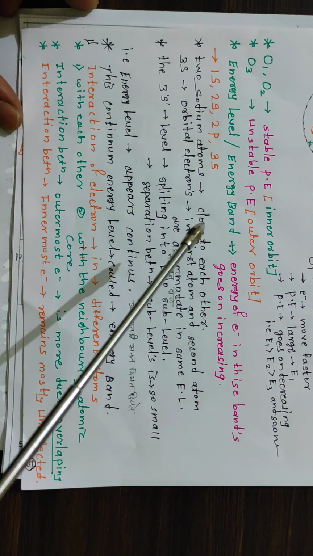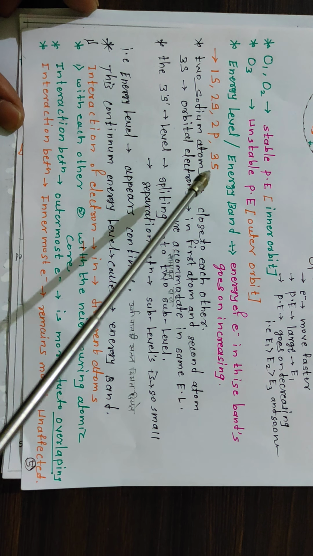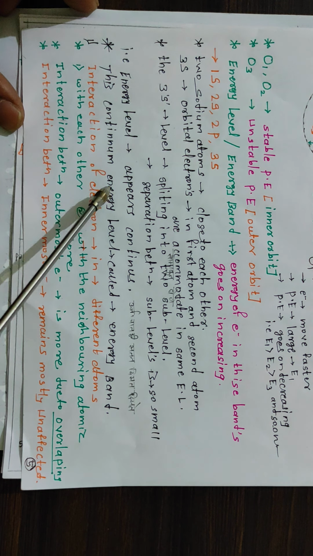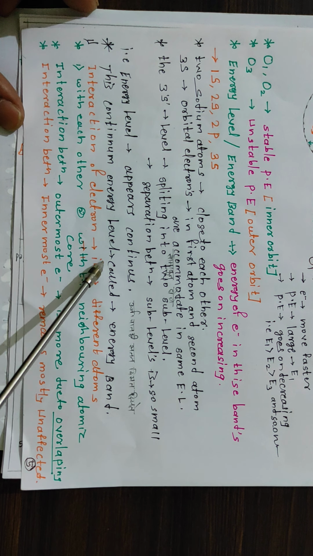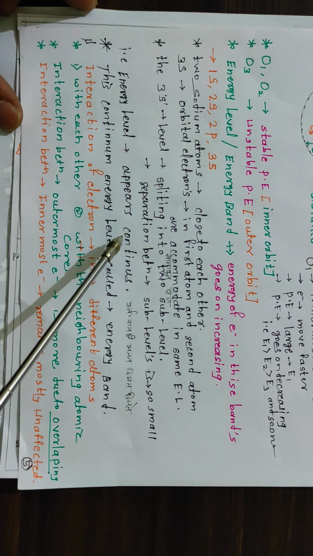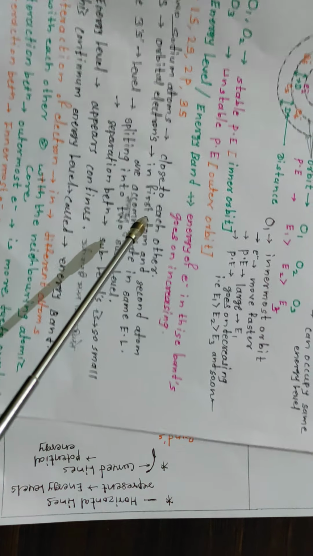So in the two atoms, energy bands are formed, that is a continuum of energy levels, and this continuum is nothing but the energy band, formed here for two sodium atoms.